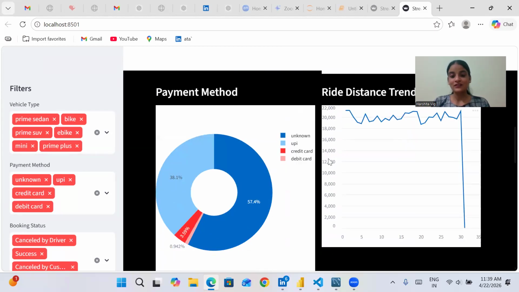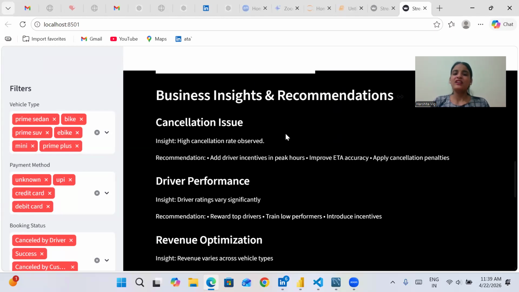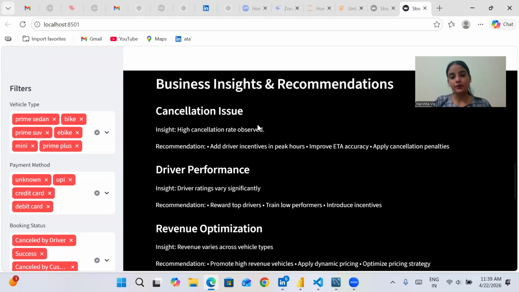Now we also need to focus on a few business insights and recommendations. First, cancellation issues: a high rate of cancellations was observed. The recommendation is to apply cancellation penalties, because if no penalty is applied, people will look for another ride and cancel. Next, driver performance: driver ratings vary widely.